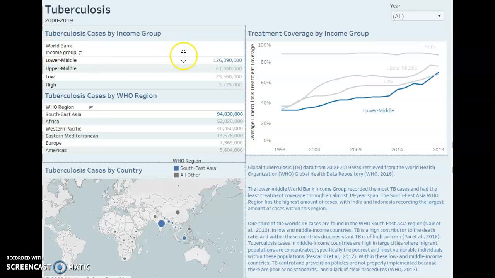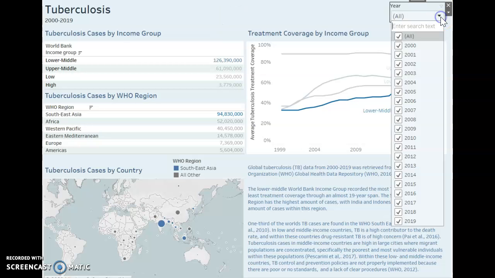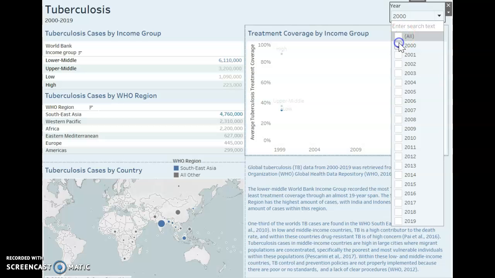So here in this top table on the top left, we can see that the lower to middle income class has clearly the highest amount of tuberculosis cases, double the amount of the next highest income class, and this actually accounts for almost 60% of the total TB cases from 2000 to 2019. This income class had the most TB cases each year during this 20-year period. And I will show you this here. You can see as we start going from 2000 to 2019, it clearly pulls away from the upper middle class.